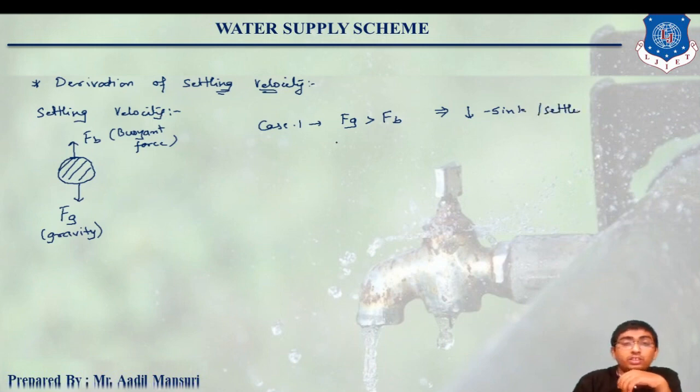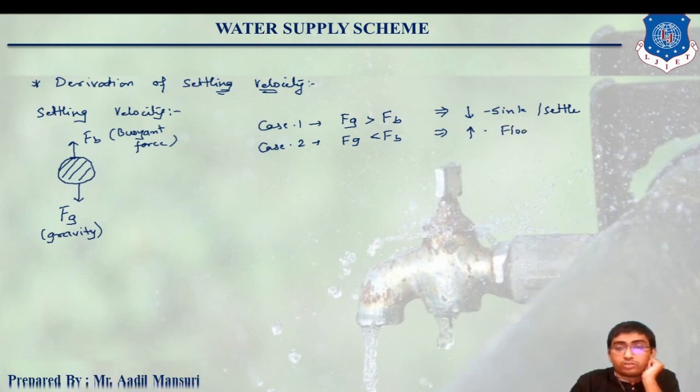Agree? If the gravitational force is more than the buoyant force, which is due to the force of the water, the particle is definitely going to settle down. Then second case, if Fg is less than Fb, that is gravitational force is less than buoyant force, then the particle will float on the water.